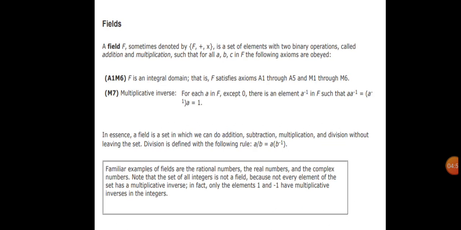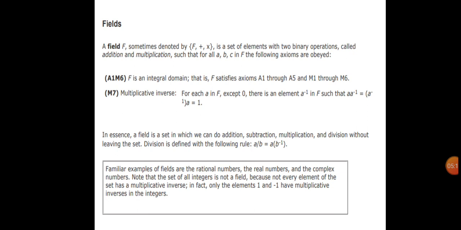Fields. A field F, sometimes denoted by {F, +, ×}, is a set of elements with two binary operations, called addition and multiplication, such that for all a, b, c in F, the following axioms are obeyed.